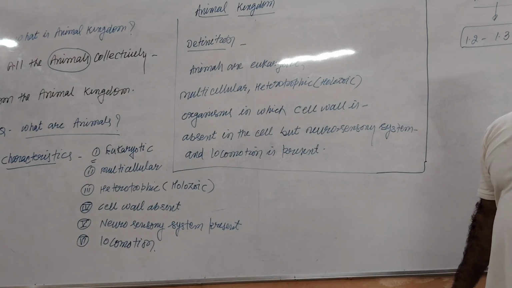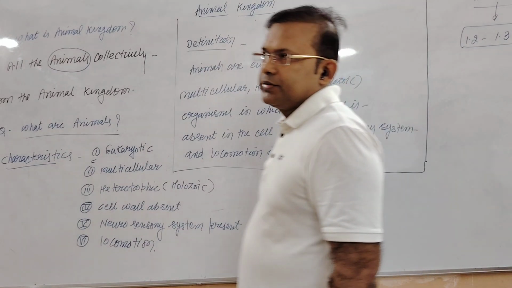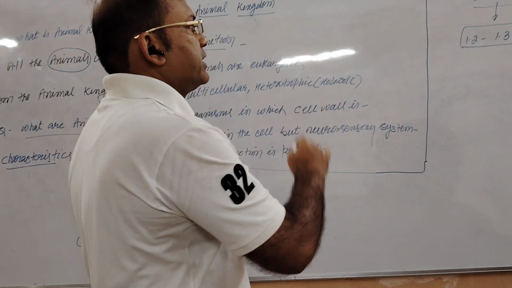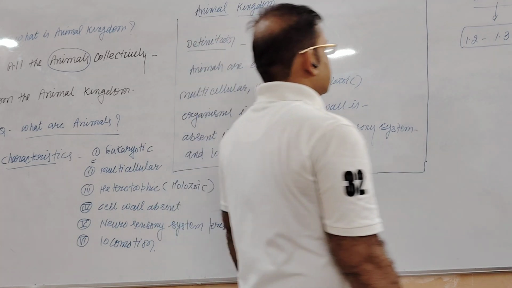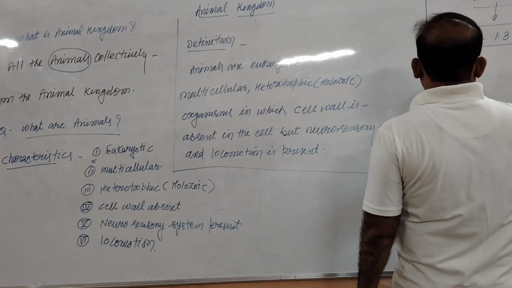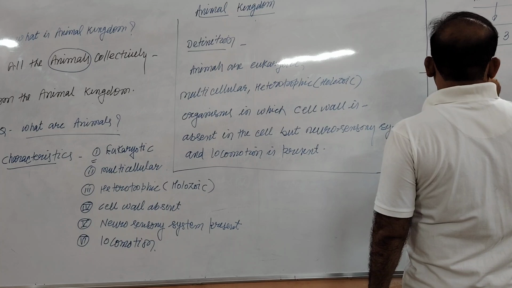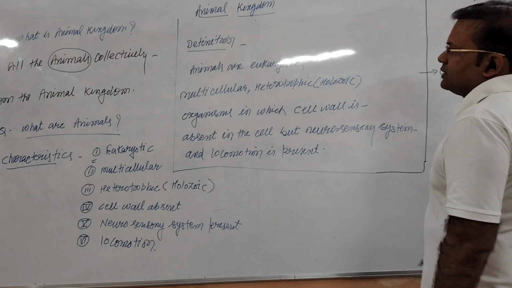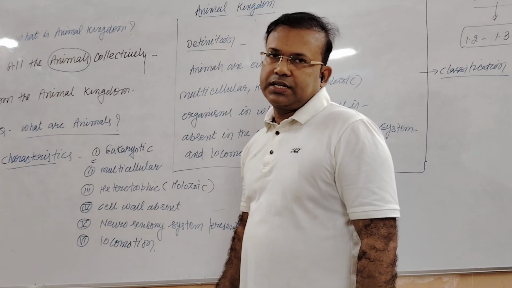So how can we study such a vast number of species present in the animal kingdom? How can we study them collectively? You are well aware that classification is the process by which we can study all the animals present in the animal kingdom.